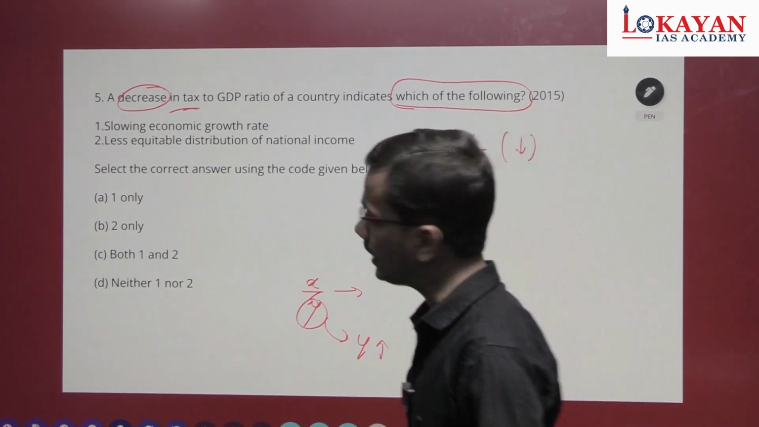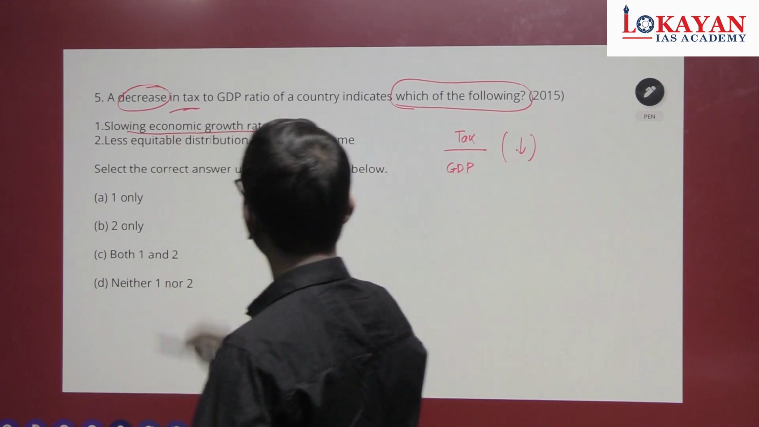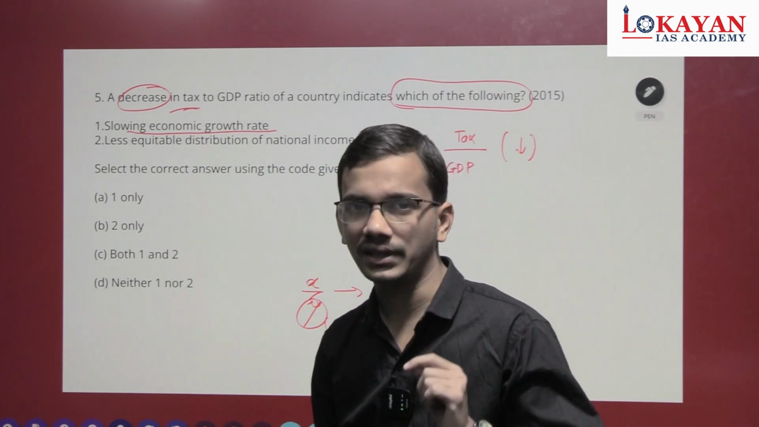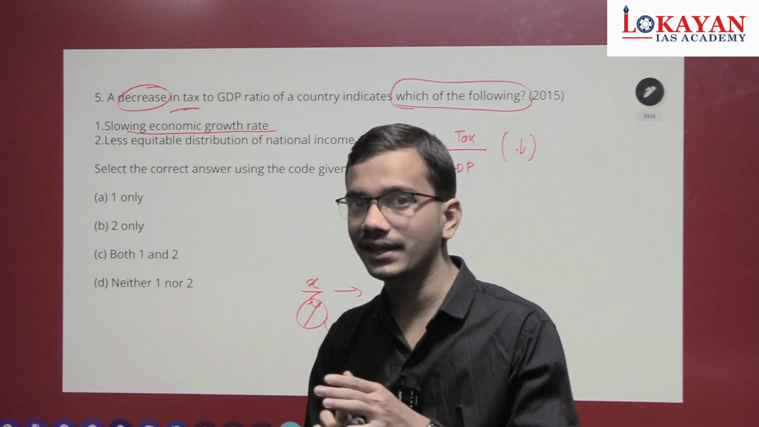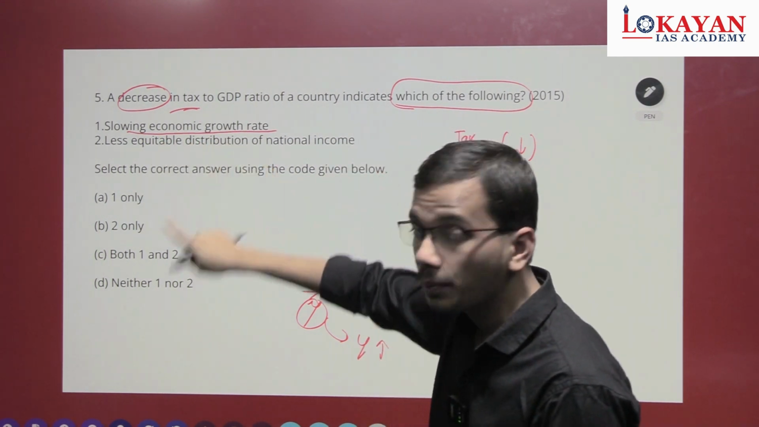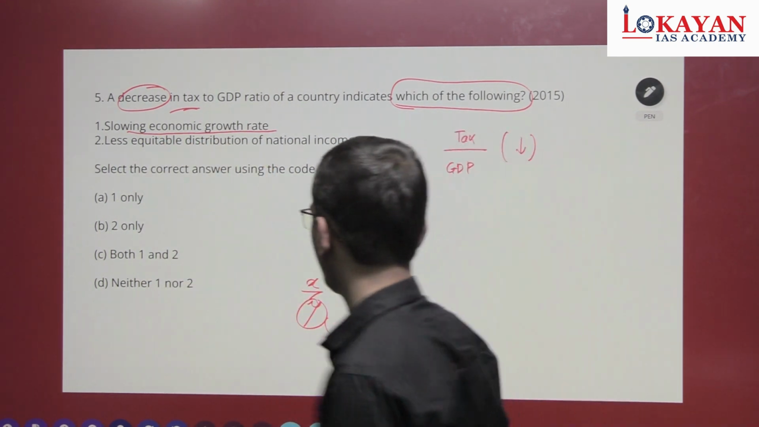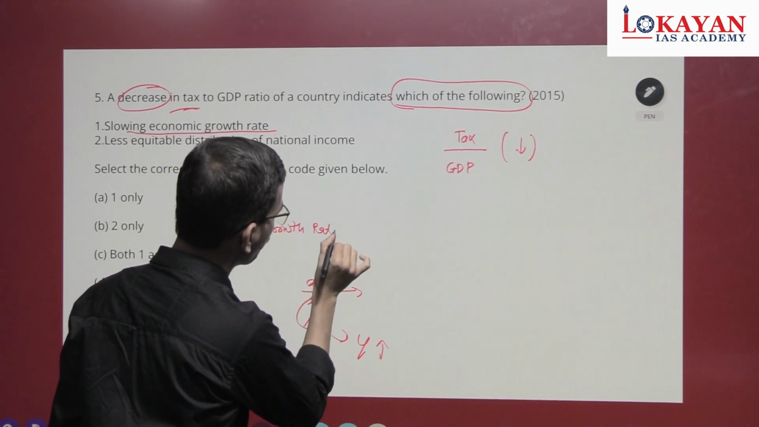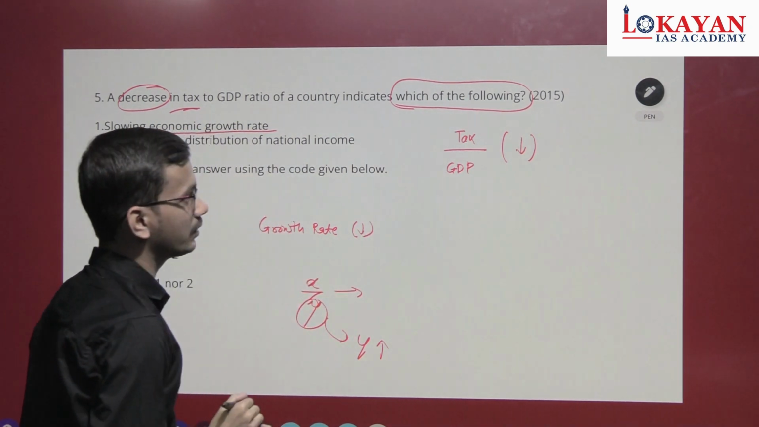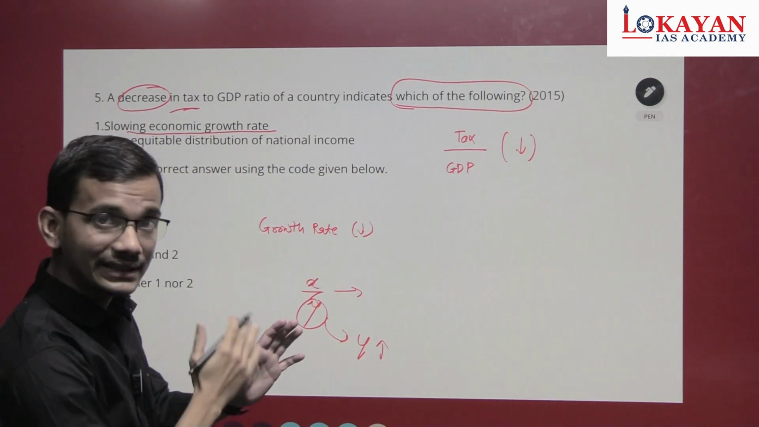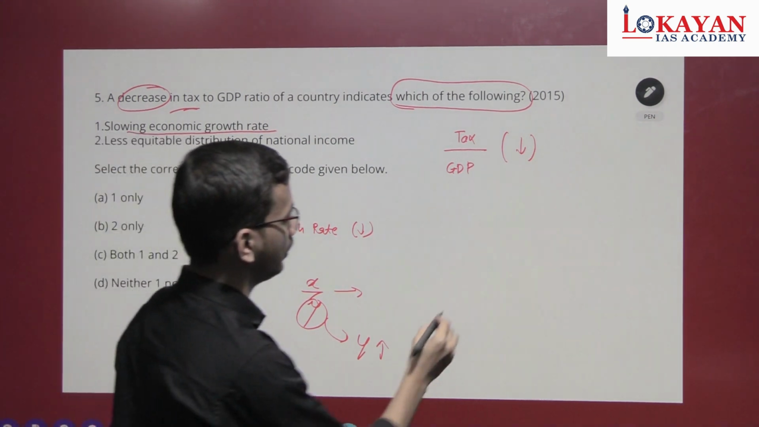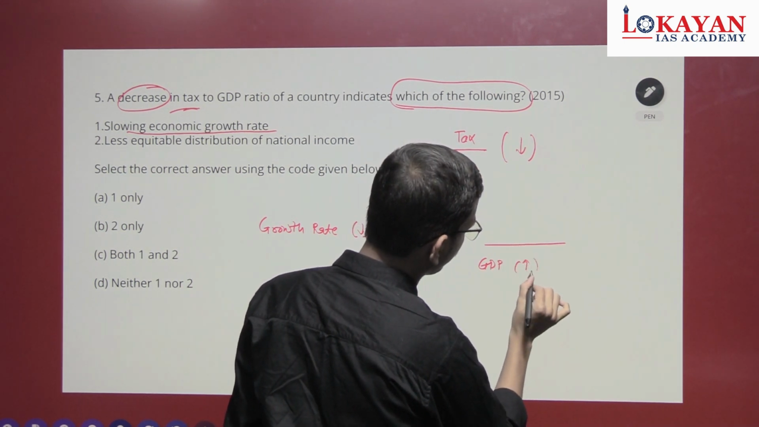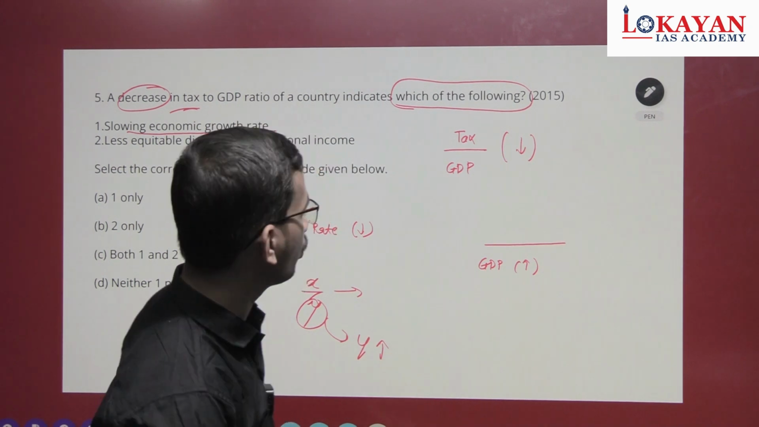So first, let's go statement by statement. Slowing economic growth rate. See, again, in the last lecture, in the topic of inflation, I think I explained to you the difference between recession and slowdown. Slowing economic growth rate, so there is a slowdown. Okay, so growth rate is decreasing. So there is increment but slow. GDP growth rate: overall GDP is increasing but the growth rate is slow.